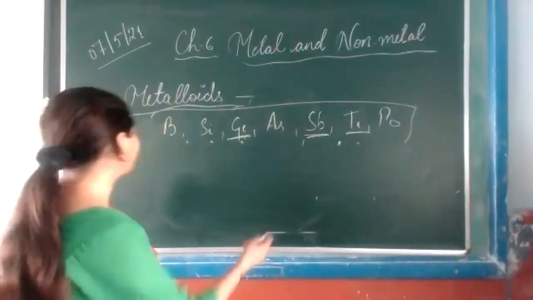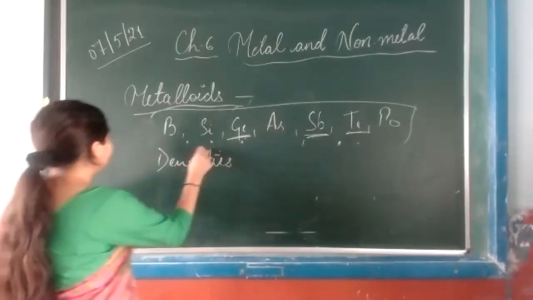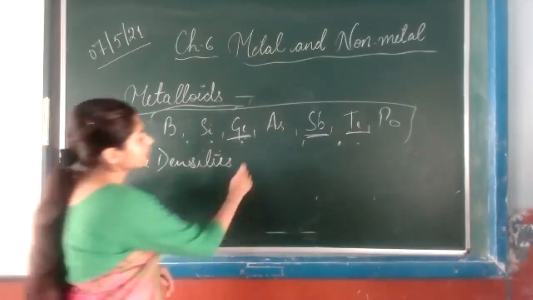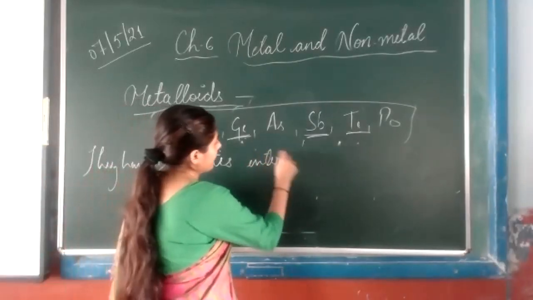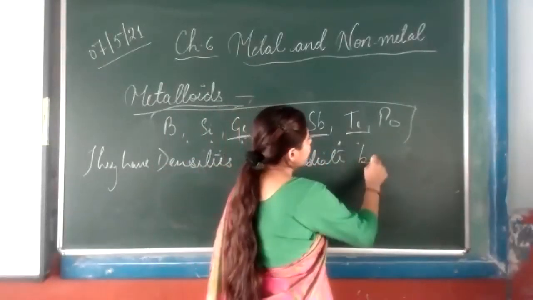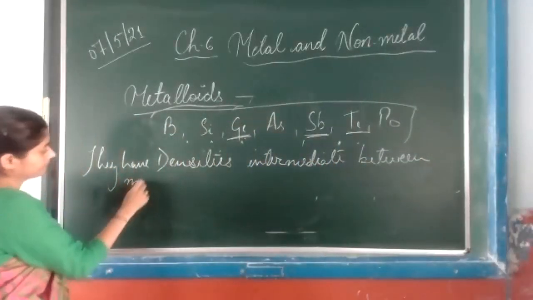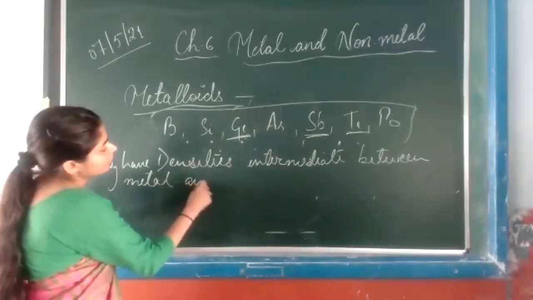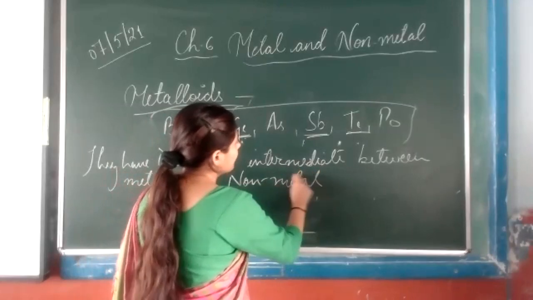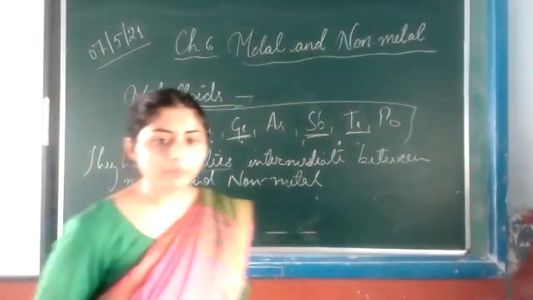Their densities lie between the metal and non-metal.